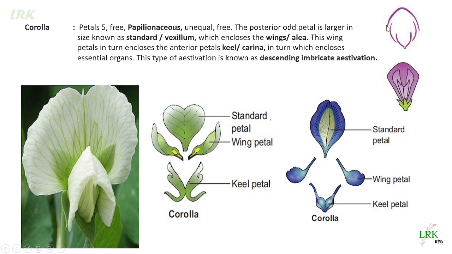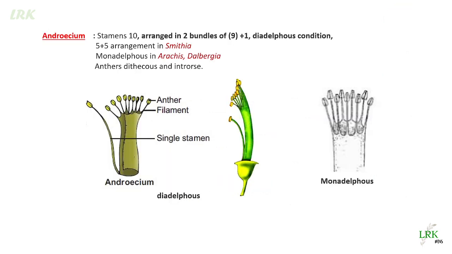You can see here, the outermost odd petal present on the posterior side completely encloses the wing petals. These wing petals in turn cover the keel petals or carina. So this is descendingly imbricate estivation. Very important: papilionaceous type of corolla and piston mechanism.